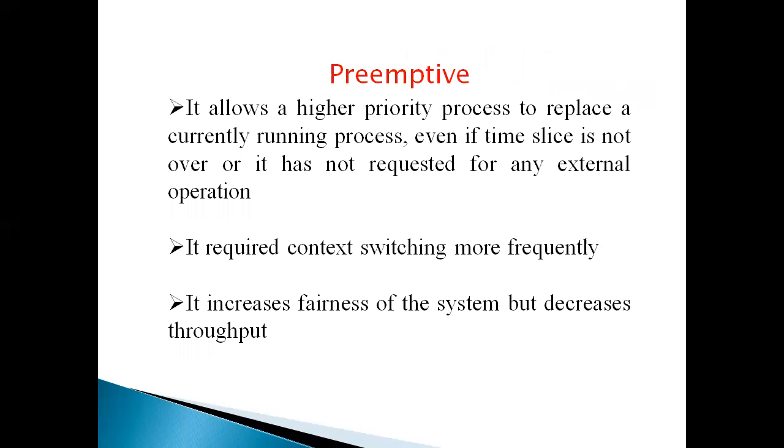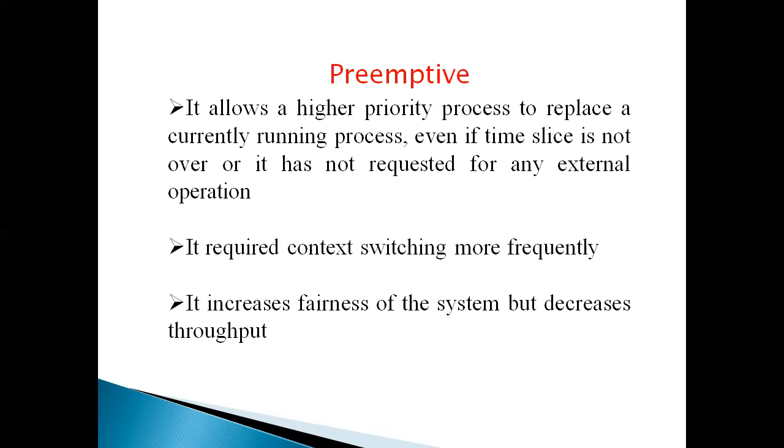So first understand what you mean by preemptive. Preemptive means it allows a higher priority process to replace a currently running process even if the time slice is not over or it does not request any external operation. It means, for example, in this scheduling policy, a low priority process has to suspend its execution. So, for example, currently a low priority process is running. Even if the time slice is over or not, and it does not request any input output operation, it allows a higher priority process to execute. So that is called preemptive.